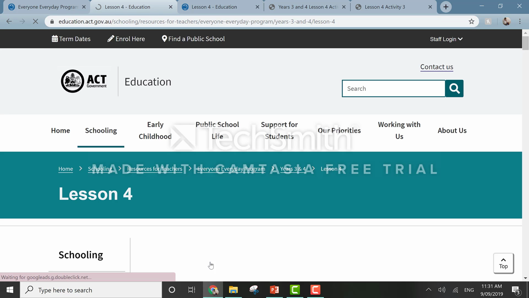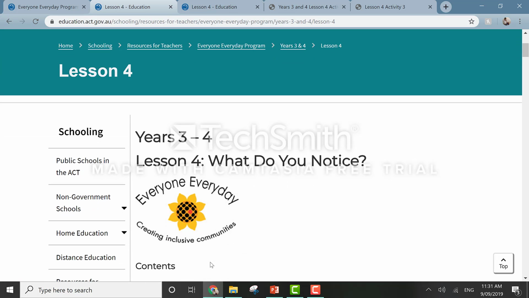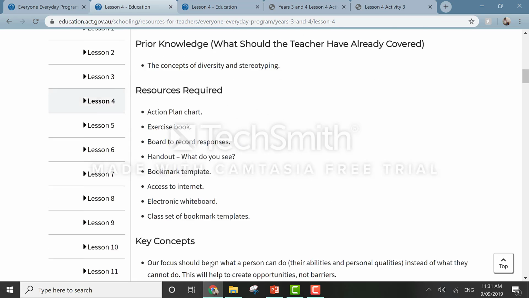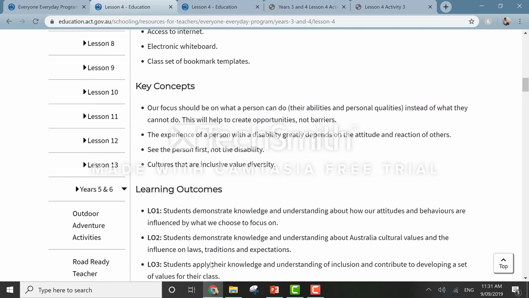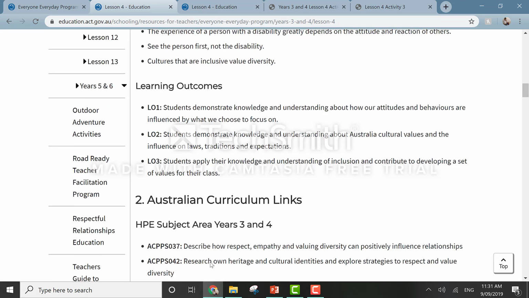The intent of the lesson is to explore how our attitudes and perceptions are influenced by what we choose to focus on. The idea relating to cultural differences and how to create an inclusive classroom belief system. Lesson 4 provides the readers with specific HPE curriculum links that are relevant to the topic.